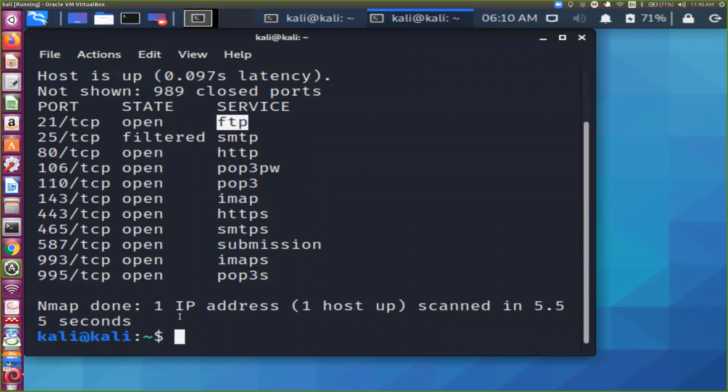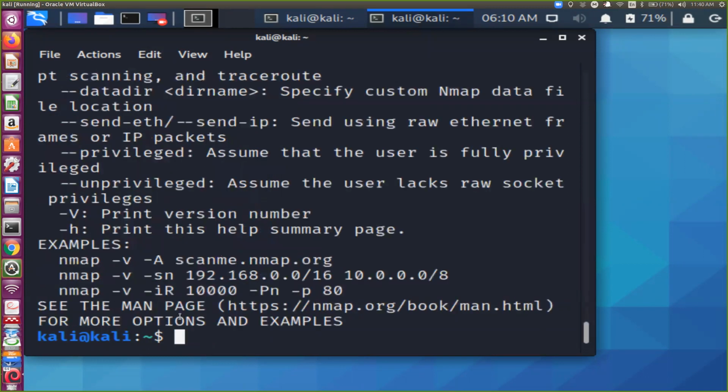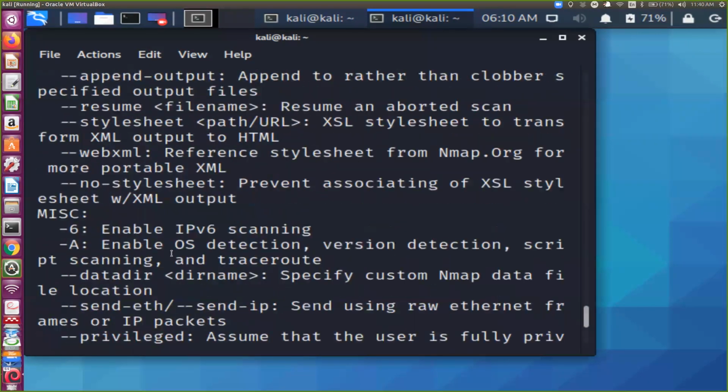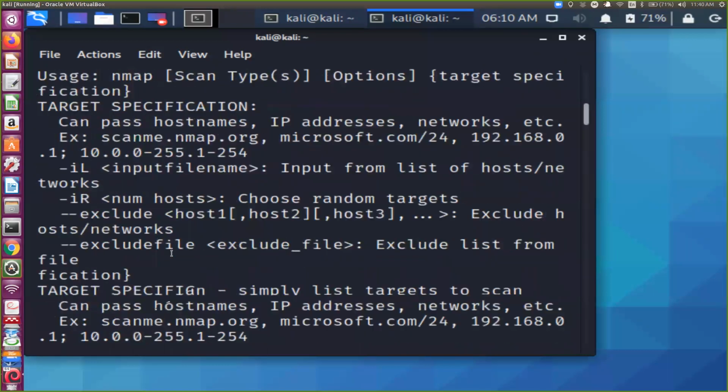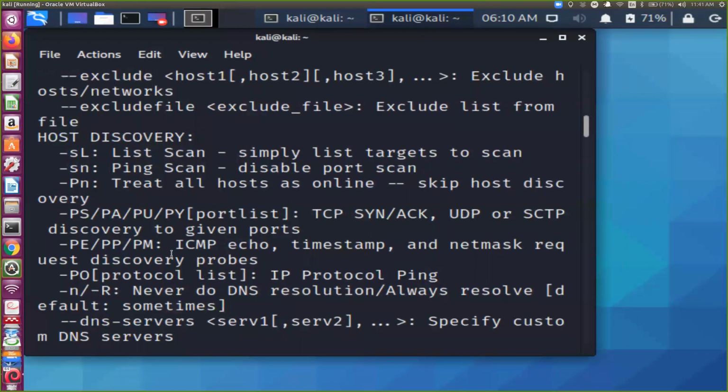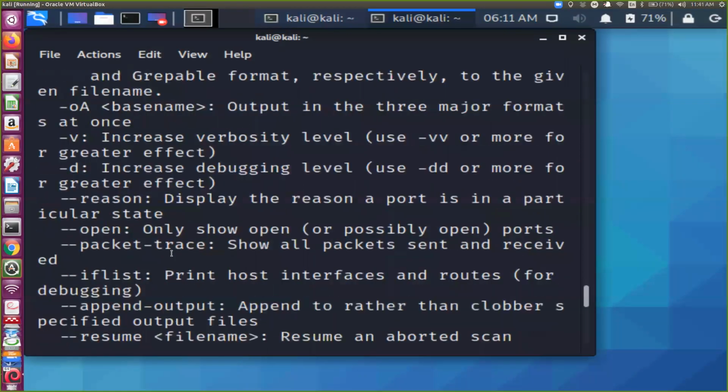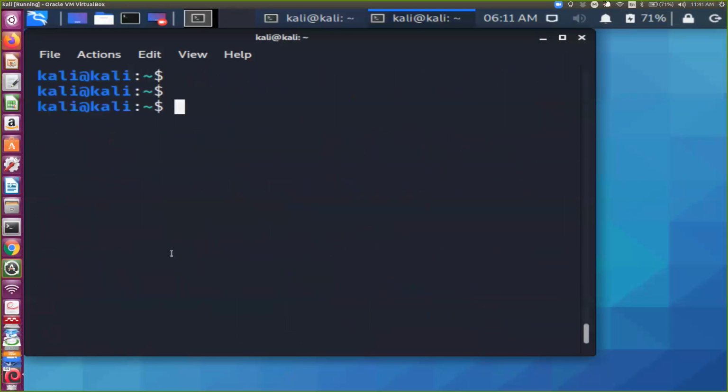So for that, nmap minus, now there are many options, and you can use -h with all these commands. It's the help file. There are a number of options available. Also, if you're not familiar with Linux commands, just remember two commands, and I'm going to use these again and again.